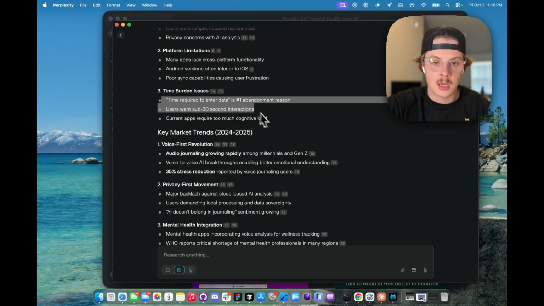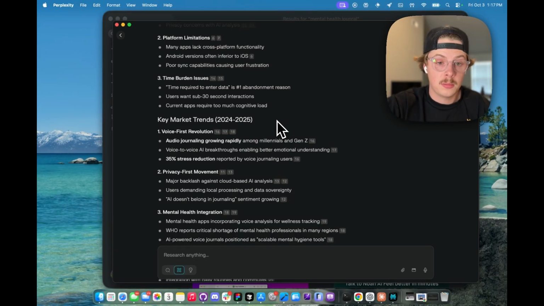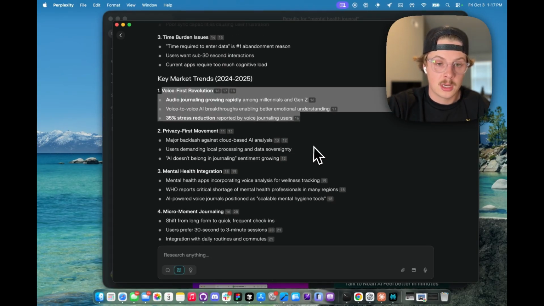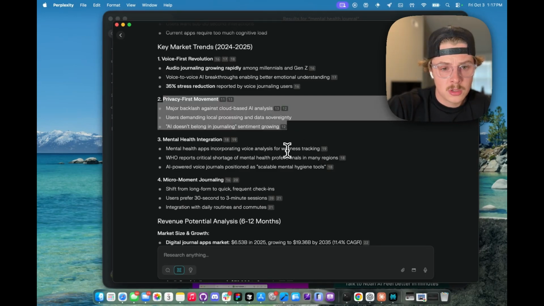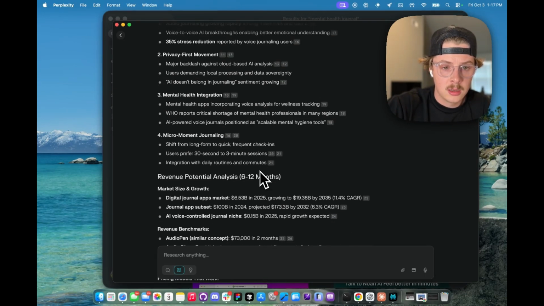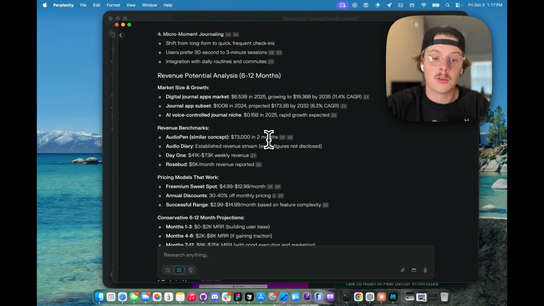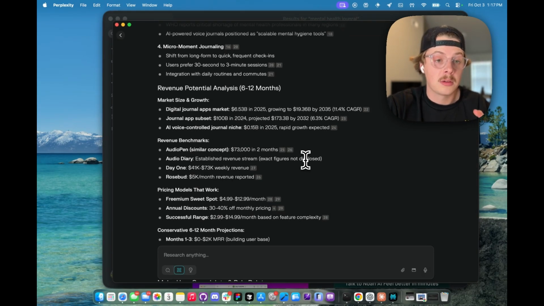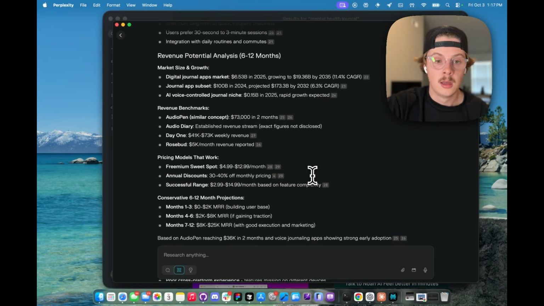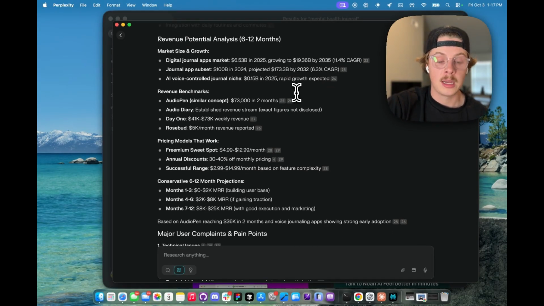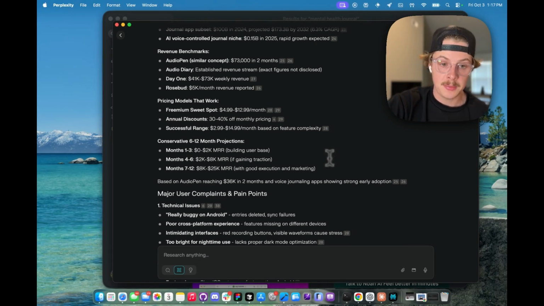Time burden issues, too much time required to enter data, which is solved by our voice first option, the voice first revolution, or to market trends. Let's see, privacy first, which is good, mental health integration, and micro moment journaling. So awesome. We've got a really good idea that this is probably an app worth building, right? There's opportunity to solve pain points here. The apps in the space are making a lot of money, so it's already a validated niche, which is really great. People are paying for solutions in this space.